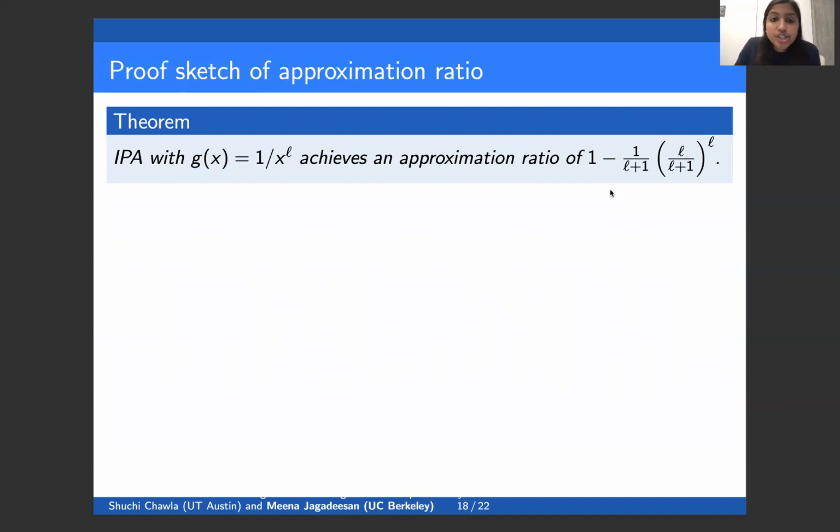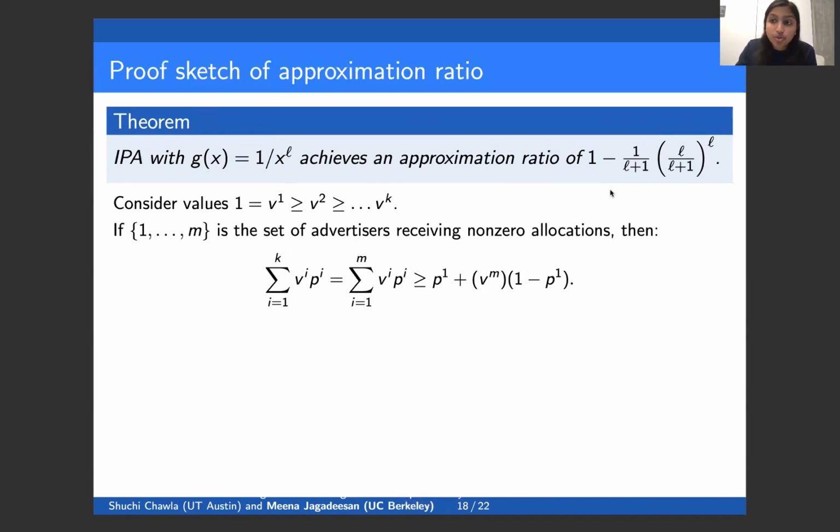So let me give a proof sketch of the approximation ratio theorem, and then I will give a proof sketch of the value stability theorem. And the proofs of these theorems and also the proofs of the optimality results are in the paper. Okay, so let's first investigate the approximation ratio of inverse proportional allocation. So let's just assume without loss of generality that the values are in decreasing order, and assume without loss of generality that the first advertiser values this user 1. So now the optimal social welfare is 1.